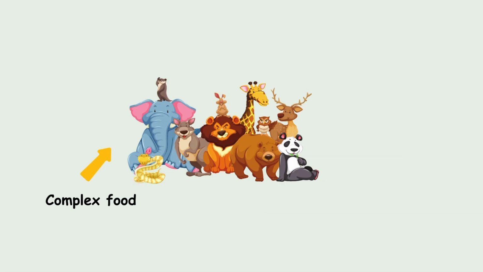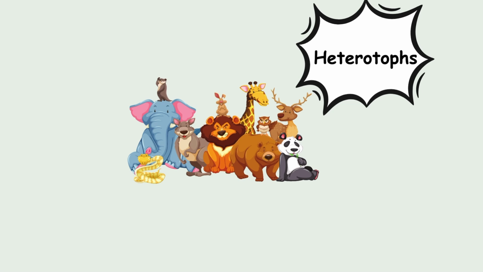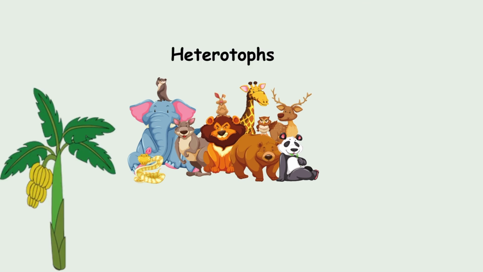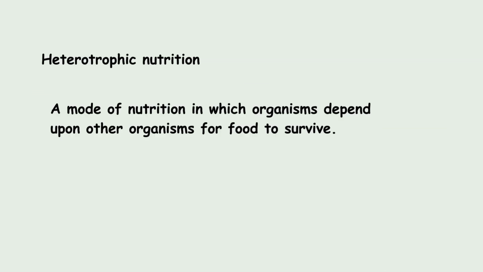Other organisms obtain their nutrition from complex food. This complex food has to be broken down into simpler forms for the normal growth and development of the body. To break down this complex food, these organisms use biocatalysts called enzymes. Hence, these organisms are called heterotrophs. Heterotrophs largely depend on autotrophs for their food and nutrition. Thus, heterotrophic nutrition is a mode of nutrition in which organisms depend upon other organisms for food to survive. Now let us see in detail the different modes of nutrition.